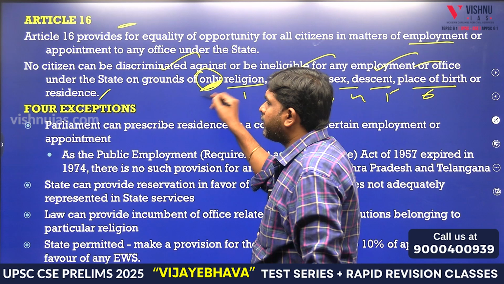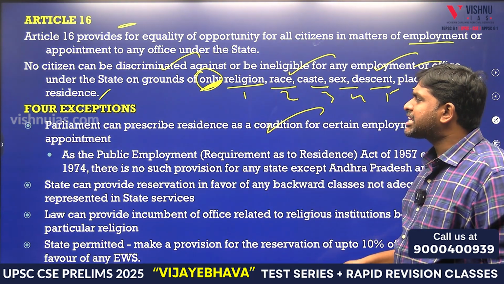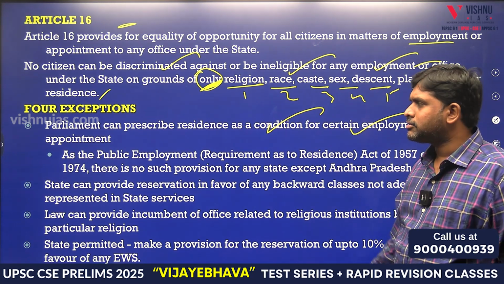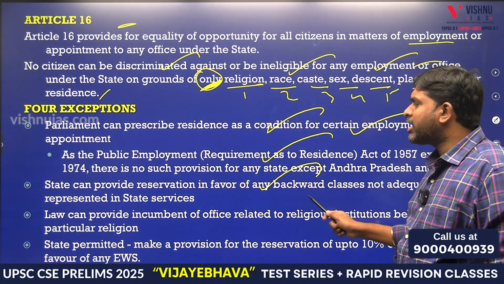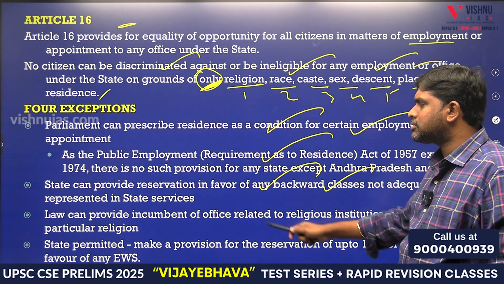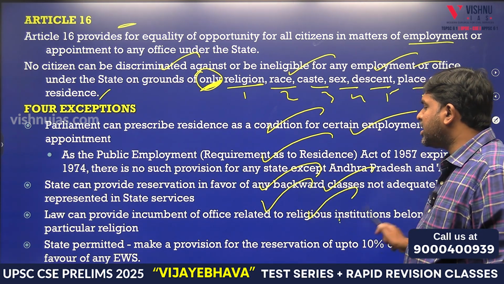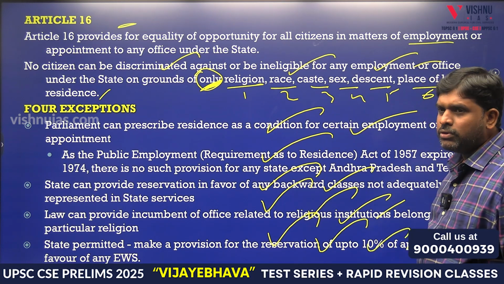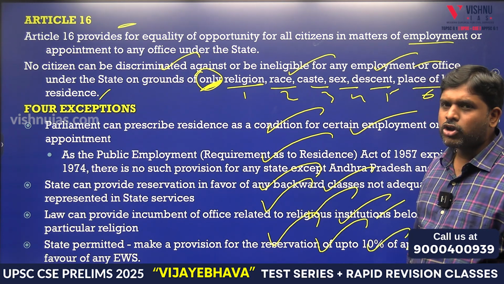Only is important. Parliament can prescribe residence as a condition for certain employment, like local reservations. State can provide reservation in favor of any backward classes. Law can provide incumbent office related to religious institutions. State is permitted to make a provision for reservation up to 10% for economically weaker section.